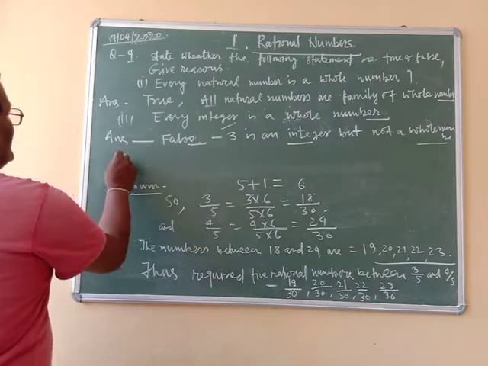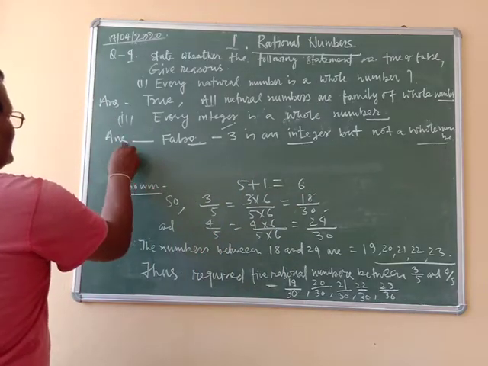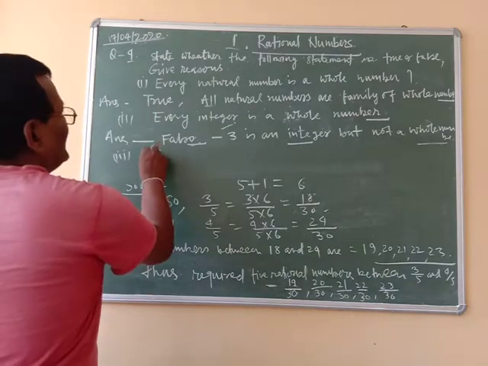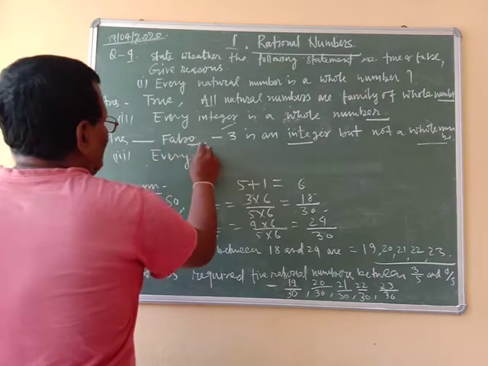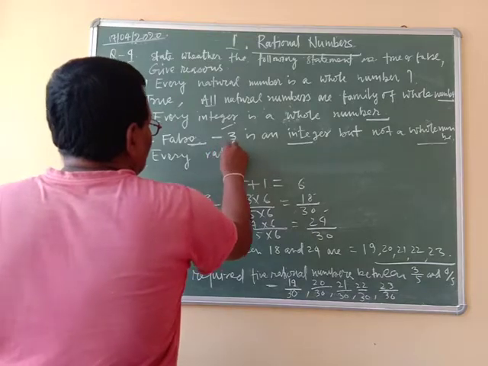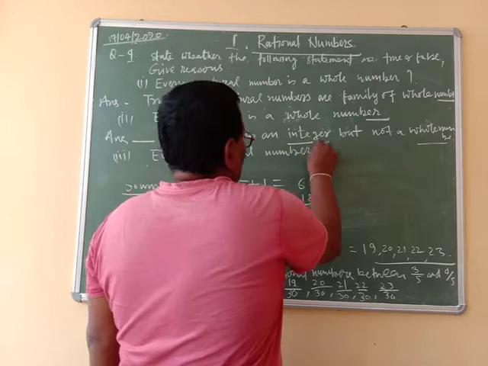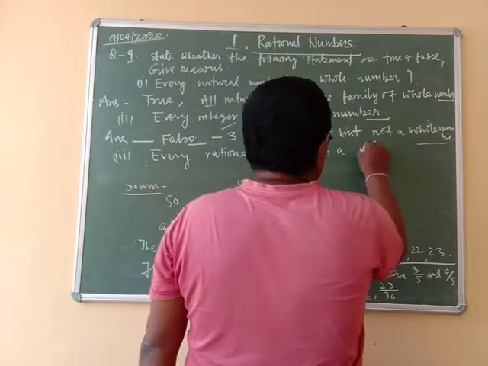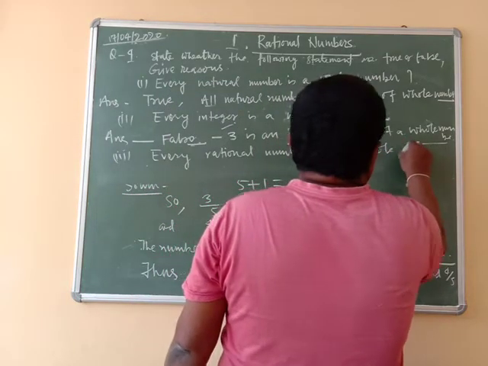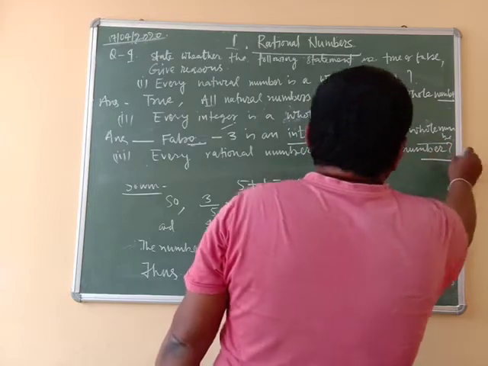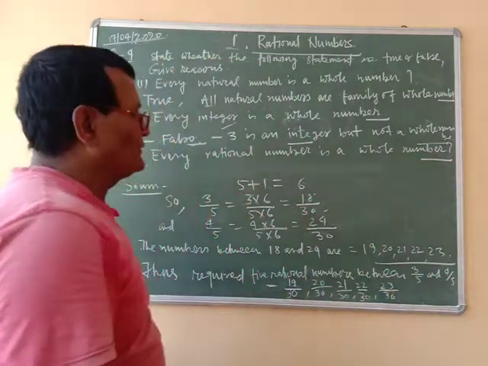Statement 3 is given: every rational number is a whole number. You are asked whether this statement is true or false.